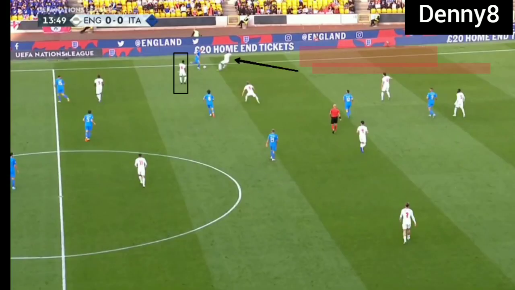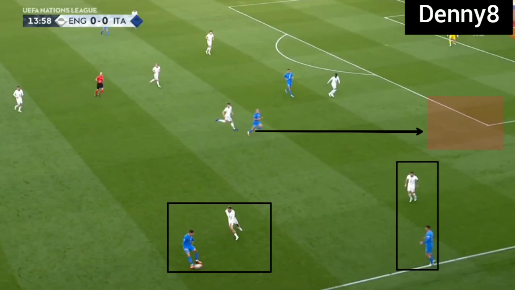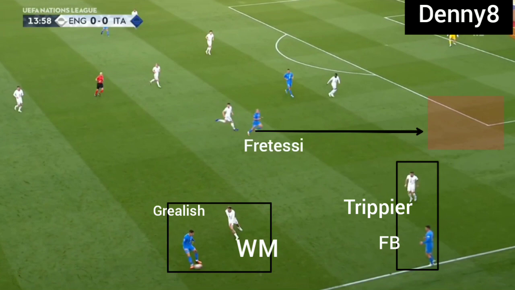Because England's midfield was narrow, Sterling and Grealish were unable to close down fullbacks. So England's fullbacks were being forced to close down Italy's fullbacks and space was being created behind the fullbacks, but Italy were not getting the final output. Fratesi was a consistent threat for England. Grealish and Trippier were covering the winger and fullback and Fratesi was easily going in behind the defense.